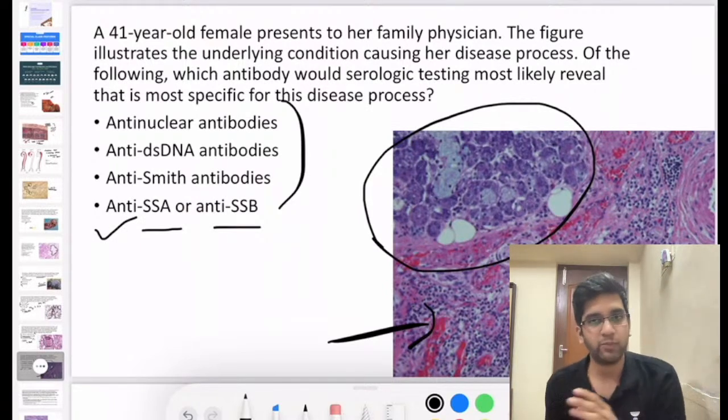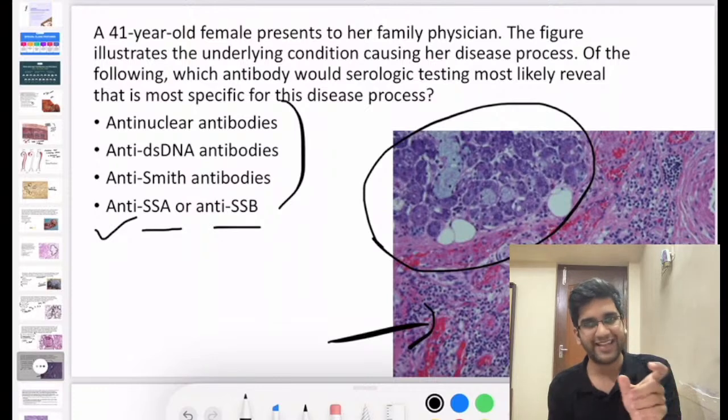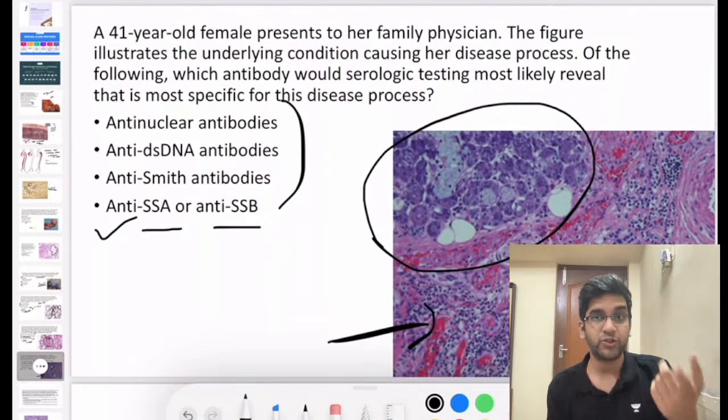The Ro and La antibodies were older terminology. It is SSA and SSB now. It's good for us because SS stands for Sjogren's syndrome A or Sjogren's syndrome B. That's what SSA and SSB stand for, fine?